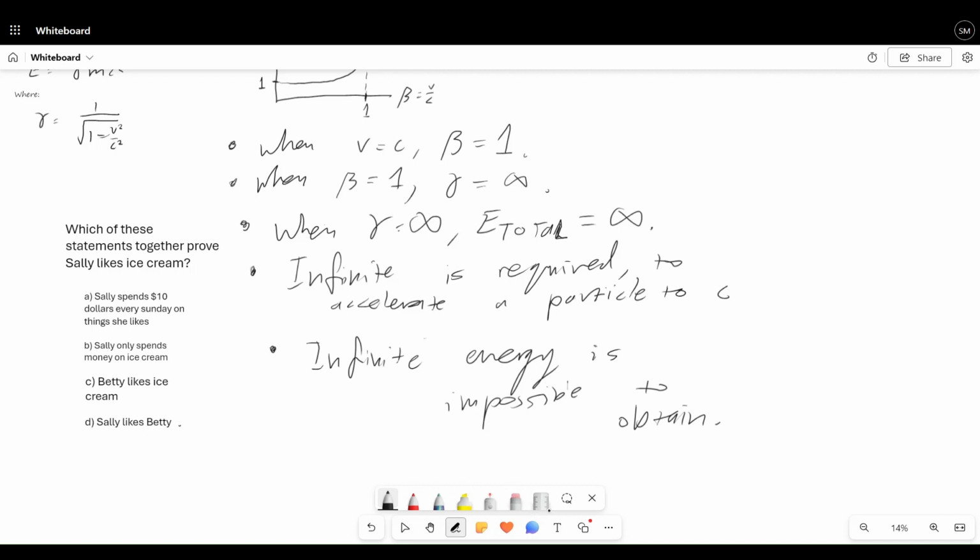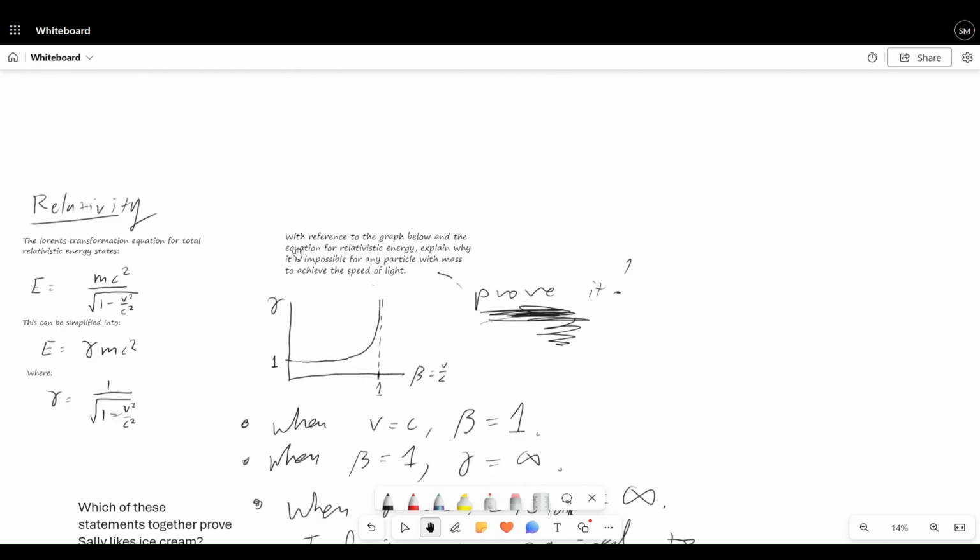We can actually be a little bit more specific here, and we can write infinite energy is required to accelerate a particle with mass to c. Right? So just making sure that we're being as clear as possible and using the words in the question.